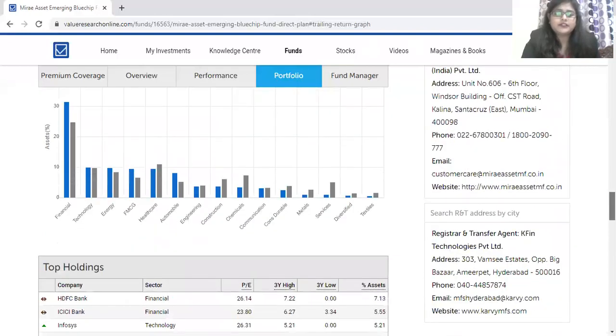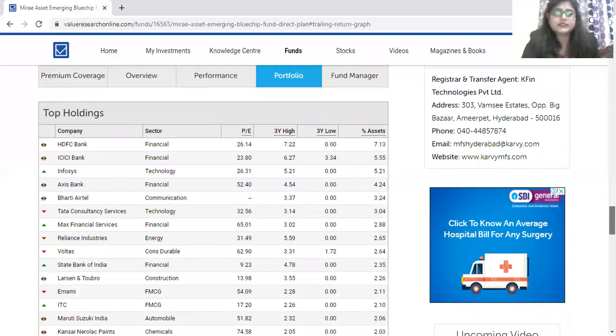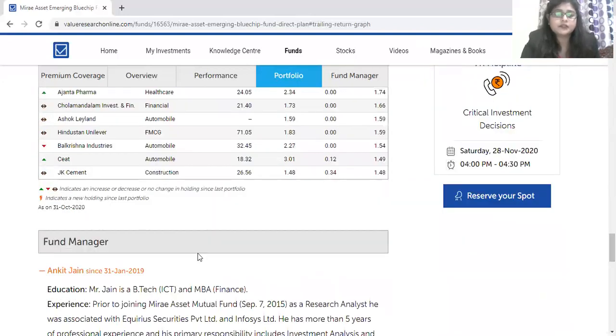If we talk about the top holdings of this particular portfolio, then the mutual fund plan includes these top holdings, that is HDFC Bank, ICICI Bank, Infosys, Axis Bank and all. These are blue chip companies which are included in this particular mutual fund plan. And there are certain symbols which are to be allocated as per the indication written here.